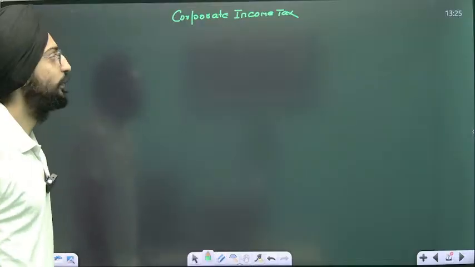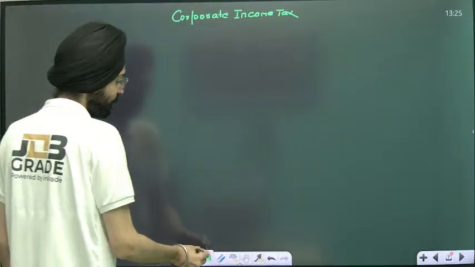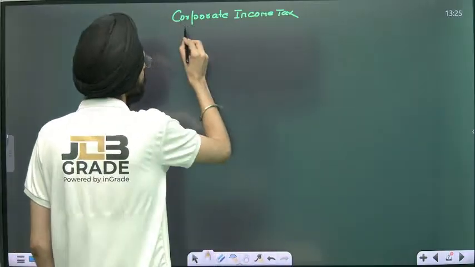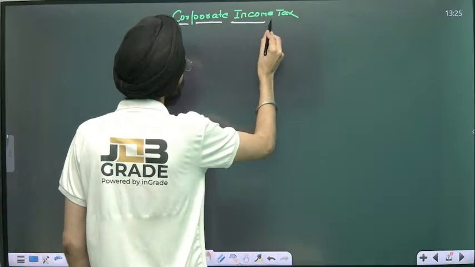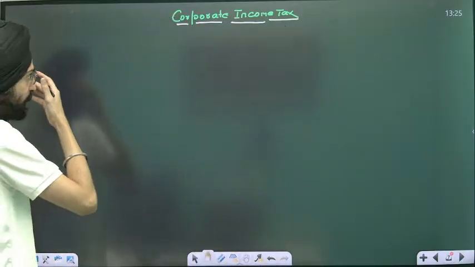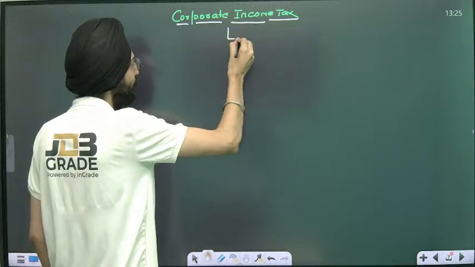Corporate income tax. What else? Let's see. As you know, it's a direct tax.